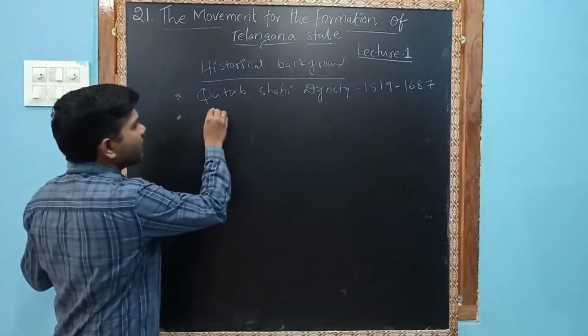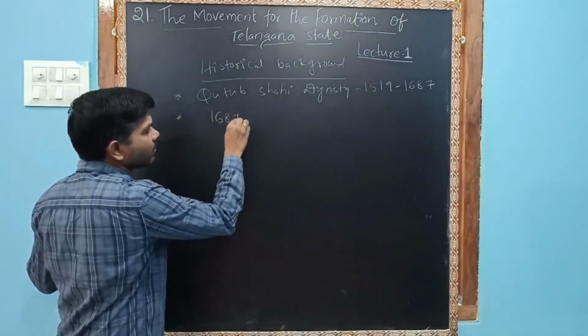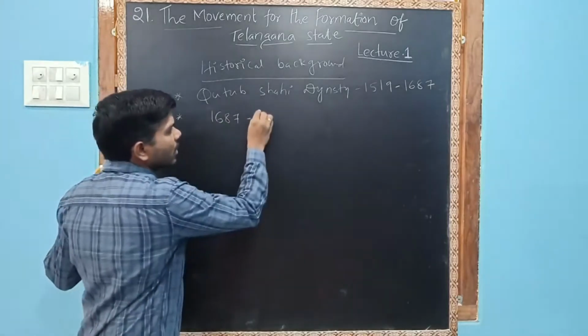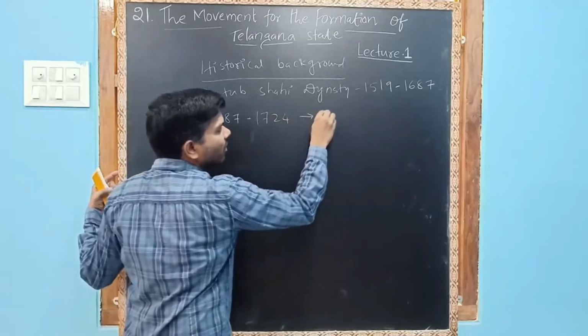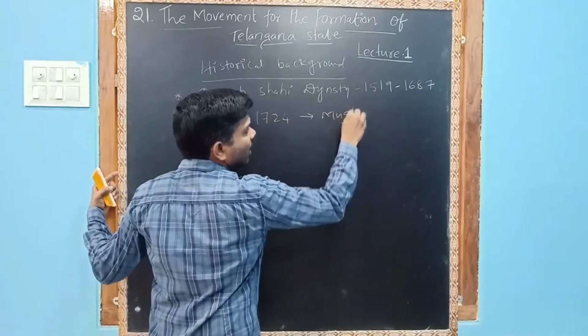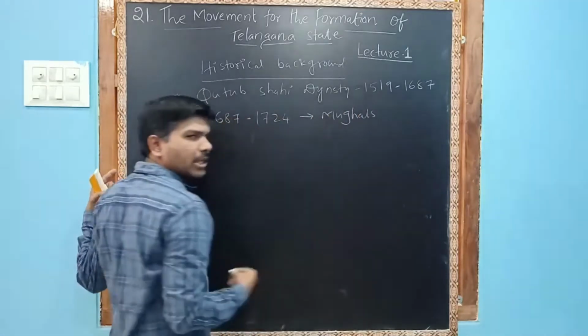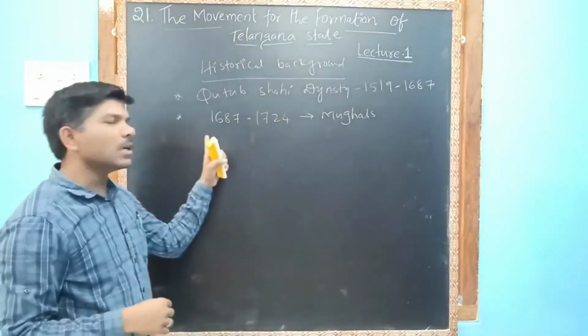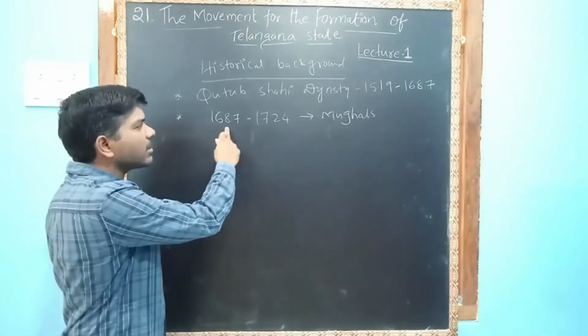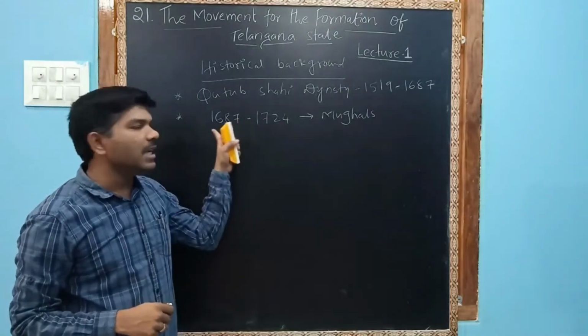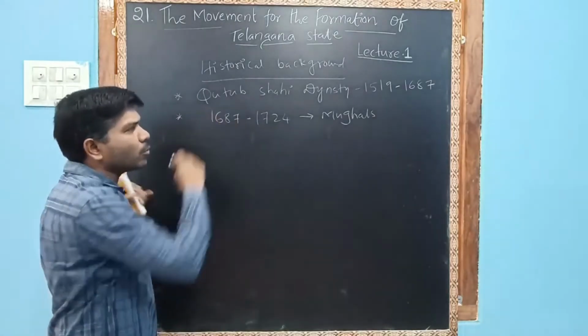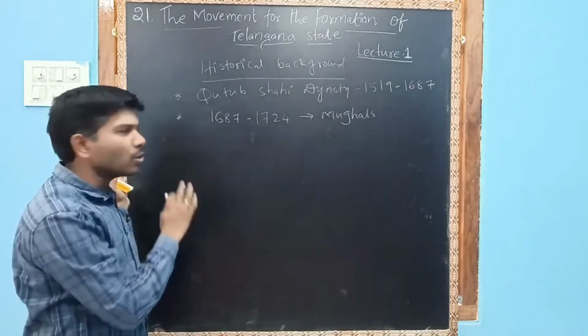Thereafter, from 1687 to 1724, it was under the control of the Mughals. Our Telangana was under Mughal control. Mughals ruled our Telangana from 1687 to 1724. In 1687, Aurangzeb defeated the Qutub Shahi dynasty and they started to rule.